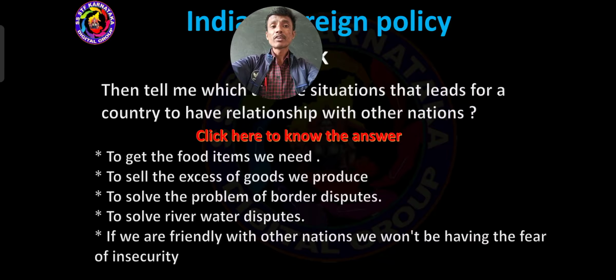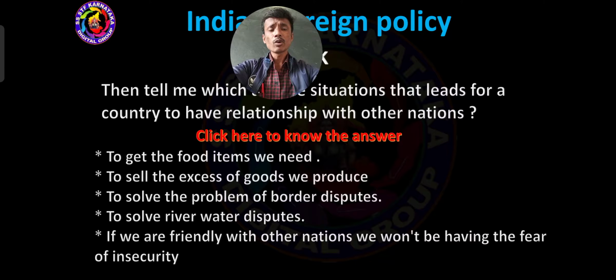If we are friendly with other nations, we won't have the fear of insecurity. If we maintain a good relationship and friendship with other countries, we can lead a life without fear. In case we maintain enmity, what about that?